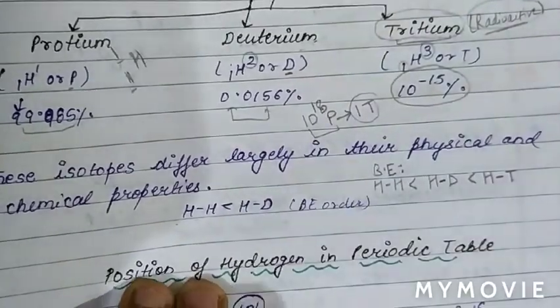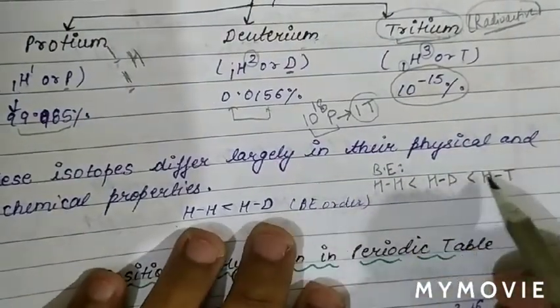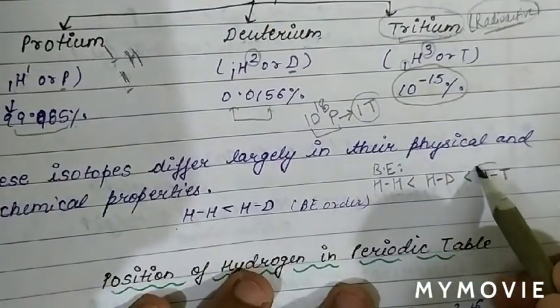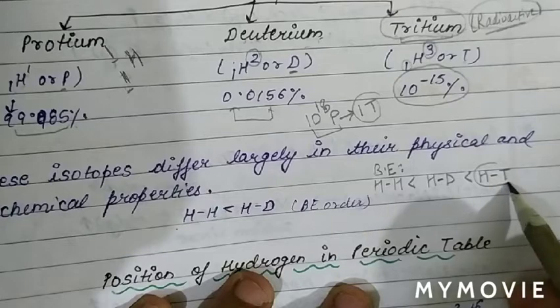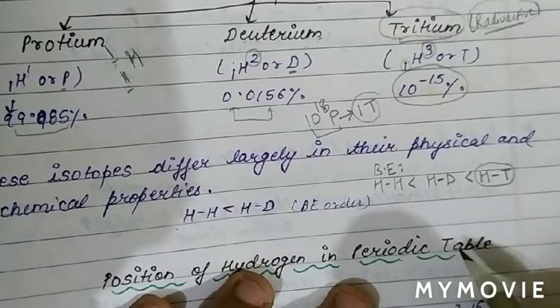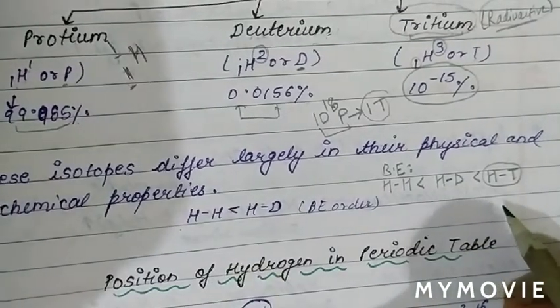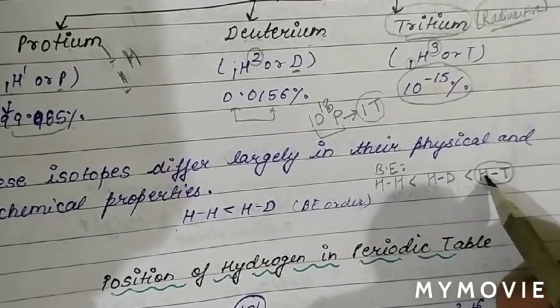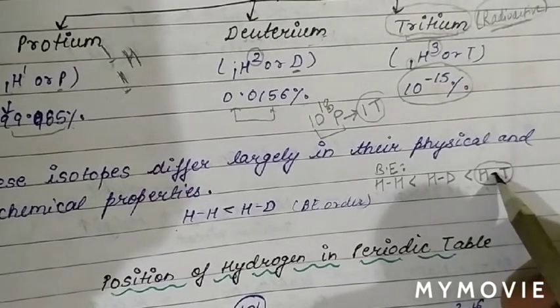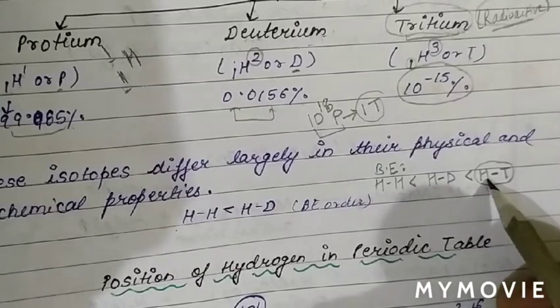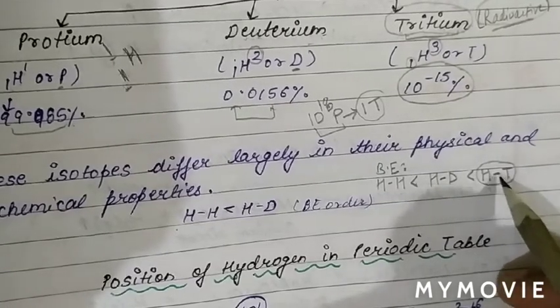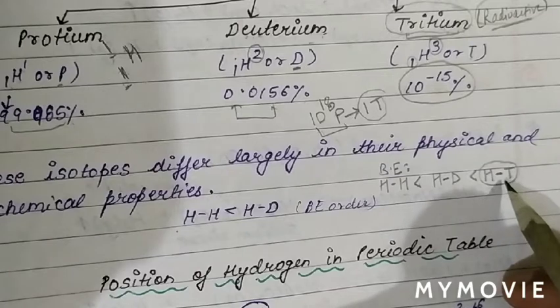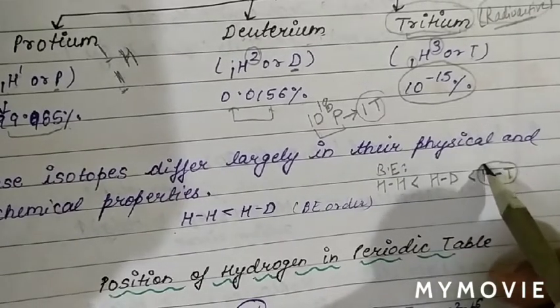So we can see that the bond energy for hydrogen and tritium is highest, because the electrons are more symmetrically bonded, and the electron density is not too much variable.